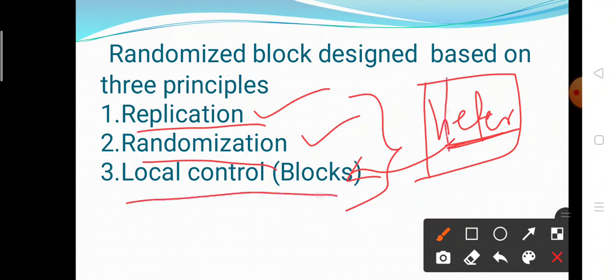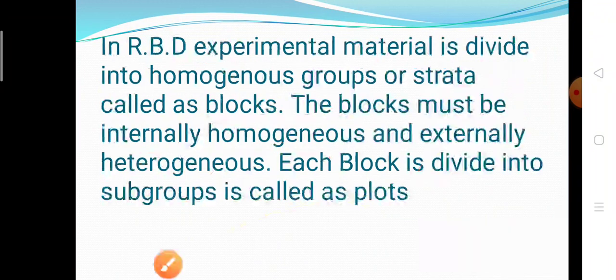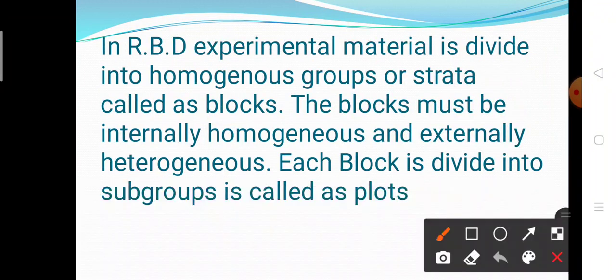How to make the blocks? Divide the experimental material into homogeneous groups. Within groups they are more homogeneous, but between groups they are heterogeneous. Now next, in RBD, the experimental material is divided into homogeneous groups or strata called blocks. The blocks must be internally homogeneous and externally heterogeneous.